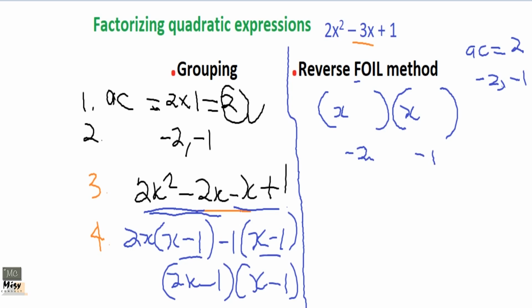After finding the two numbers, we have -2 and -1. These are the numbers. Don't put them inside yet. Divide them by the coefficient of x squared. Just divide the two factors, so they are -2 and -1, then divide by the coefficient of x squared. So here you are going to get 1/1, right?